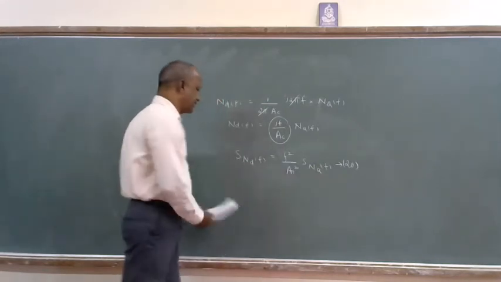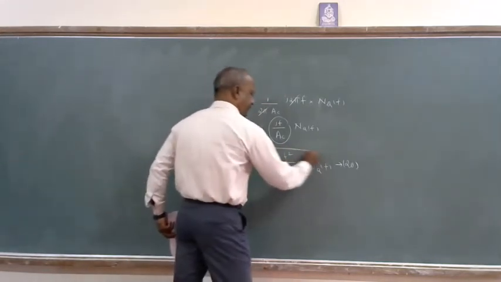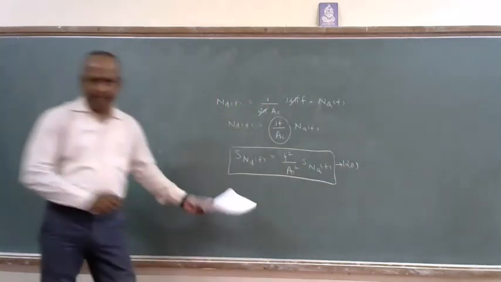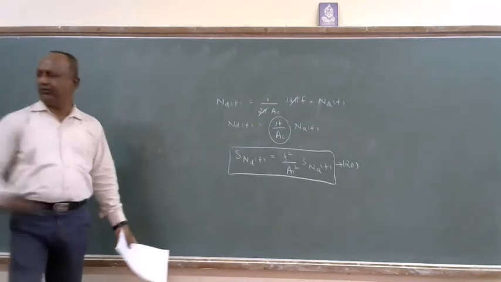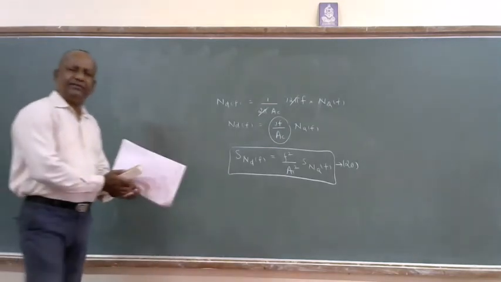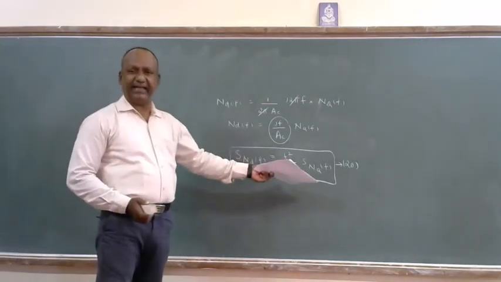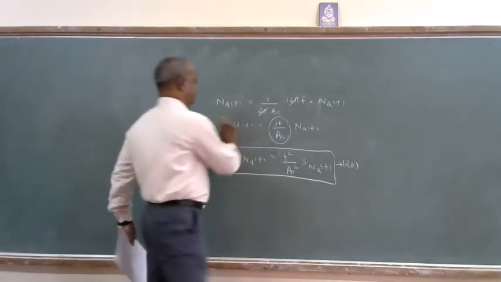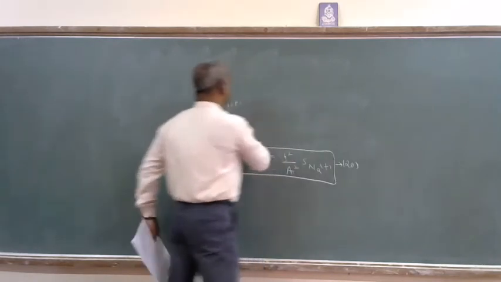So equation 20 is very important. By using this, next we are moving towards power spectral density. Once I know it, I can think of its average power.